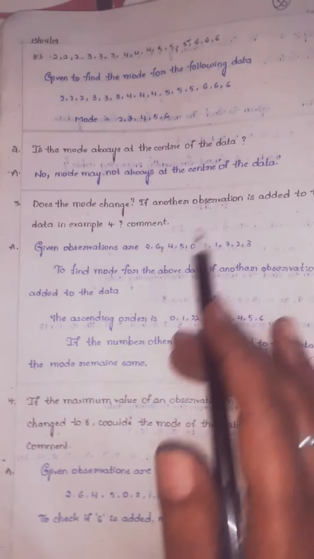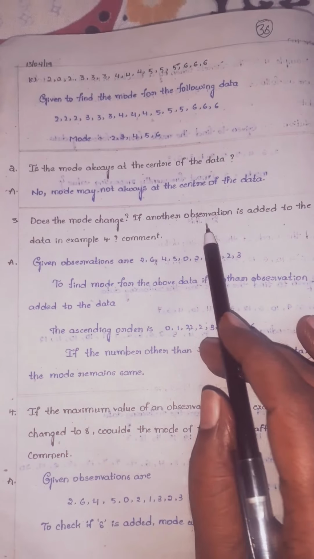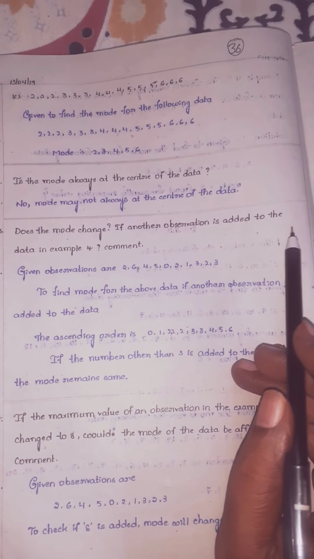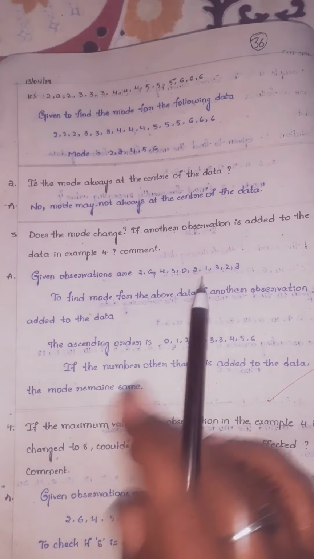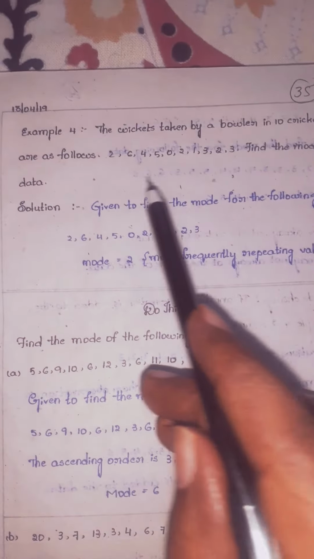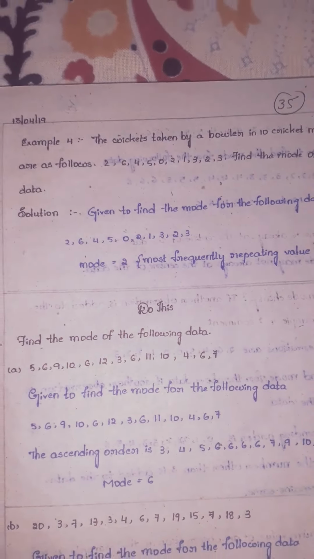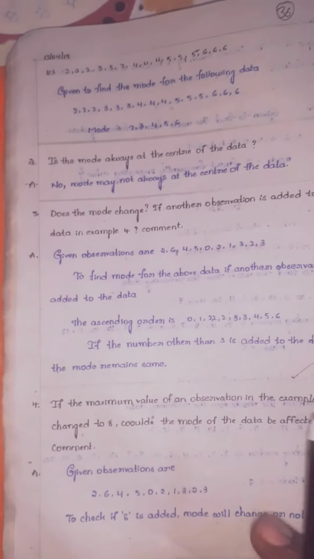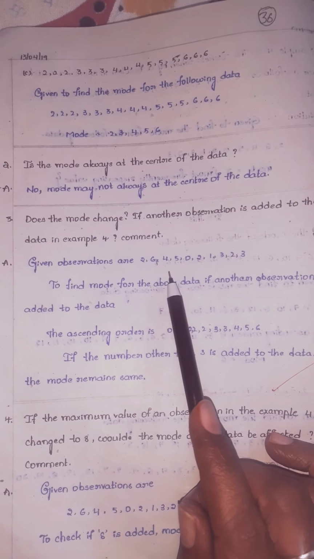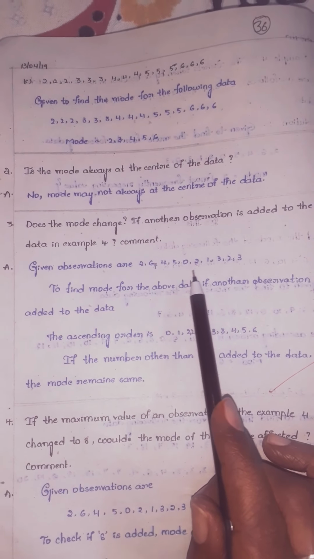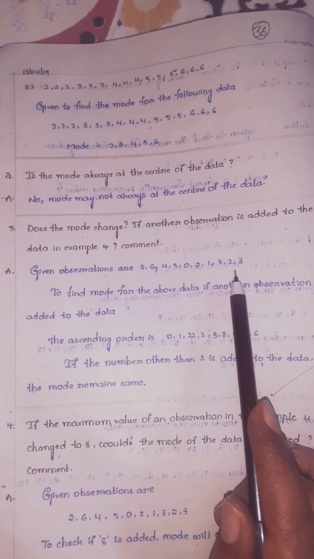Next, in this third question, children: does the mode change if another observation is added to the data in example 4? So what is example 4, children? This is the value. If for this data we add an extra number, it is asking whether the mode will change or not. The given observations are the same as example 4: 2, 6, 4, 5, 0, 2, 1, 3, 2, 3.